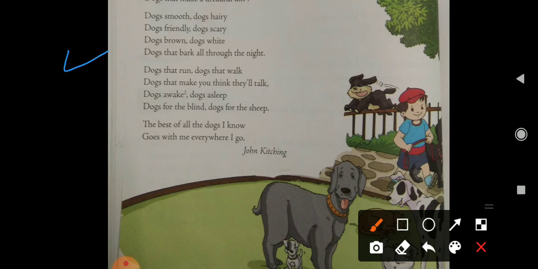Dogs smooth, dogs hairy, dogs friendly, dogs scary, dogs brown, dogs white, dogs that bark all through the night.